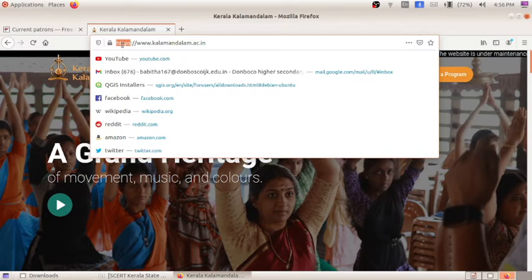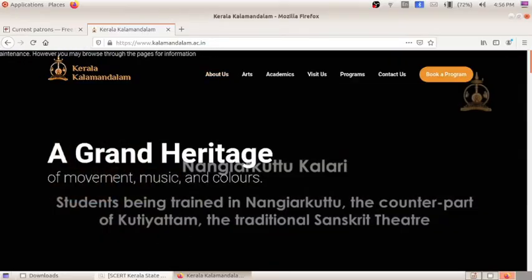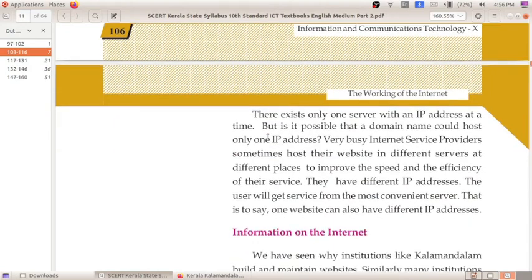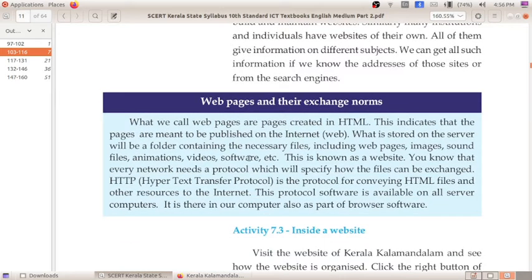Whatever you search in the browser, whatever websites or pages you access, all these pages will be opened along with the HTTP protocol. So you have to keep that in mind. This is the page of Kerala Kalamandalam. We have seen institutions like Kerala build and main website. Similarly, many institutions or individuals have websites of their own.